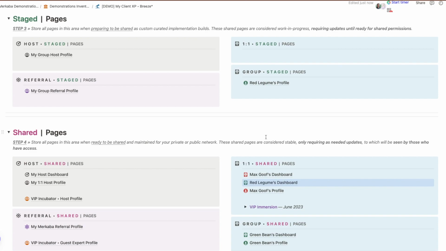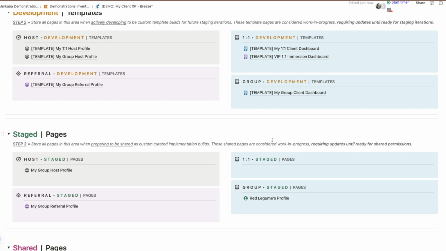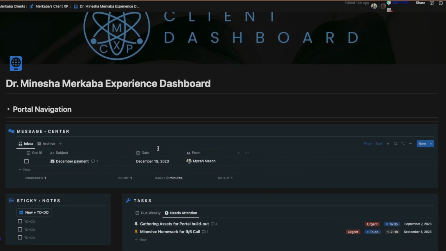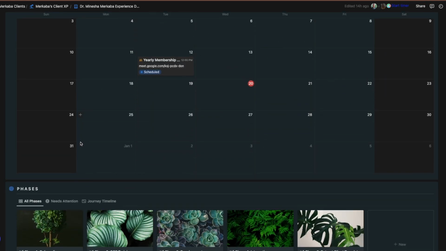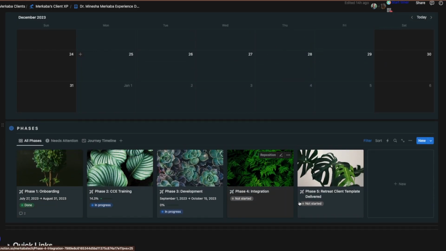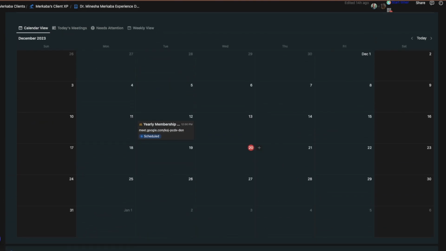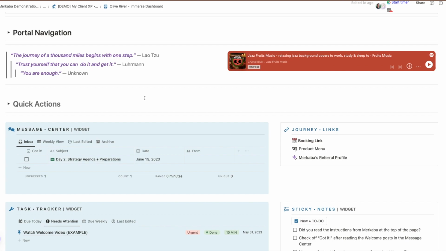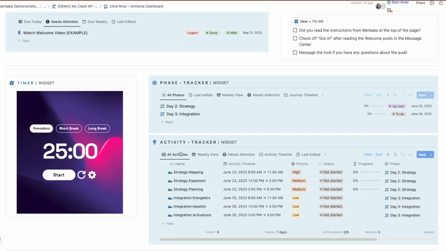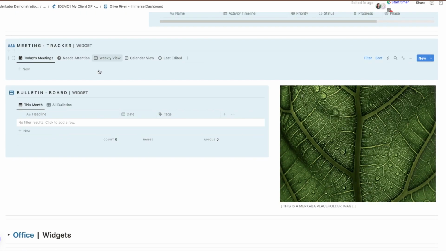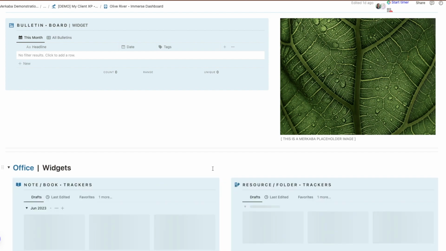But the main thing that I want you to really focus on is the customization. With that customization, every client can look different, and it won't take me long to onboard the client once I've made the template. So one client may just need messages, tasks, and meetings, right? And then how they're going throughout their journey. Another client may need something more robust because I'm going to have them for a year. So they may need messages, project management, which is the phases, the activities, and the tasks, and then also their meetings and notes and resources right here on their dashboard.